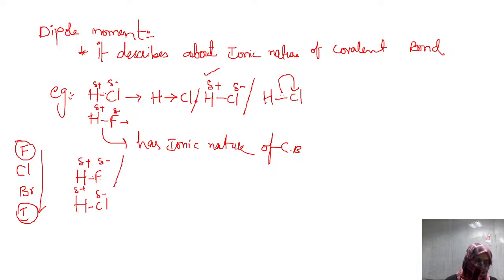For the namesake, what I am doing here is I am putting the bigger charge. Actually, it should not be such a case. I am just showing it to make you understand. I put the negative charge more on fluorine, because chlorine is comparatively less electronegative compared to fluorine. Hence, the partial negative charge will be less. That means these two compounds differ in the magnitude of the charge, because the charge will be more in fluorine. Magnitude means quantity. So I am here taking Q for charge or magnitude of the charge.